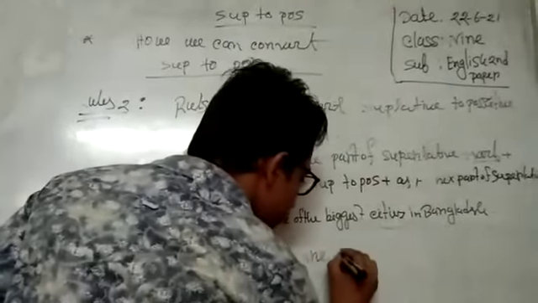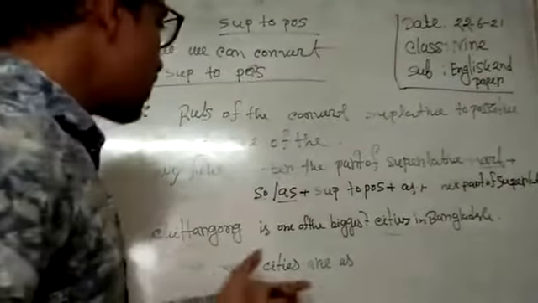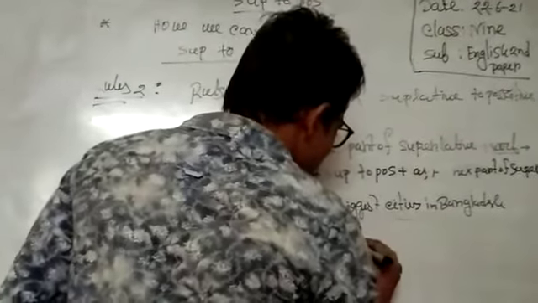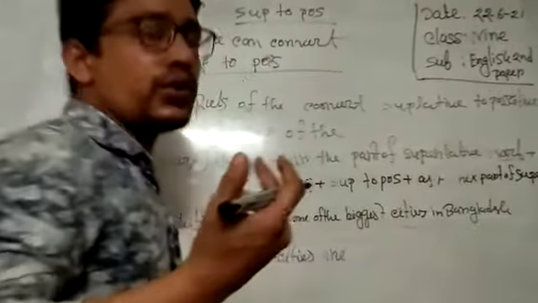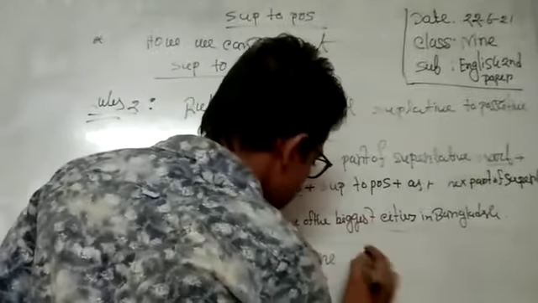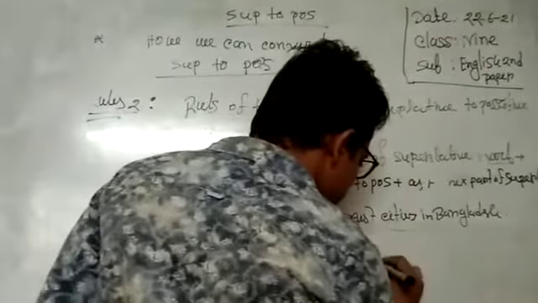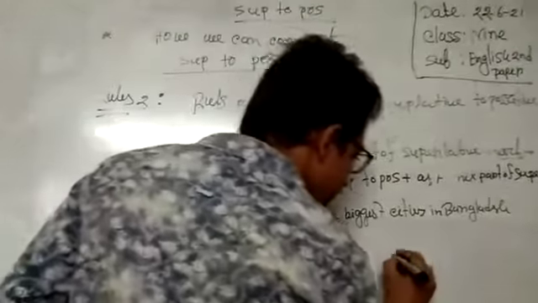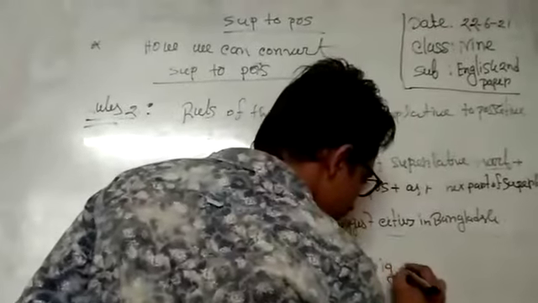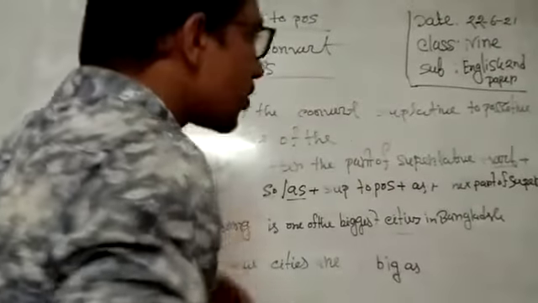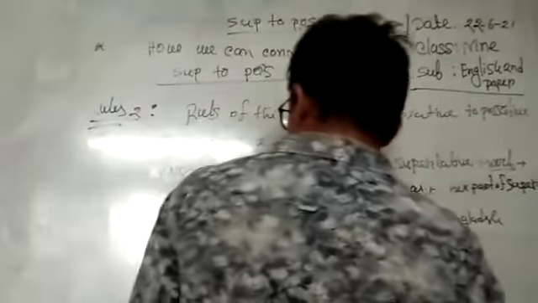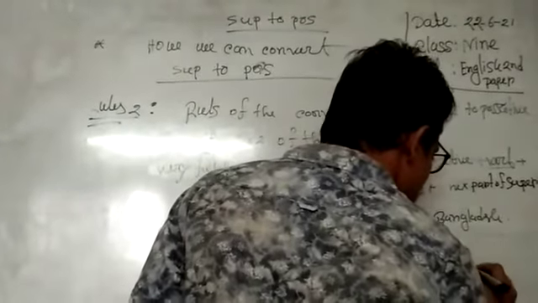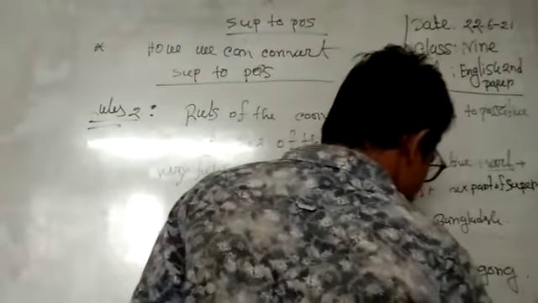Very few cities in Bangladesh are as big as the next part of the superlative, Chittagong. You can use "so" or "as".